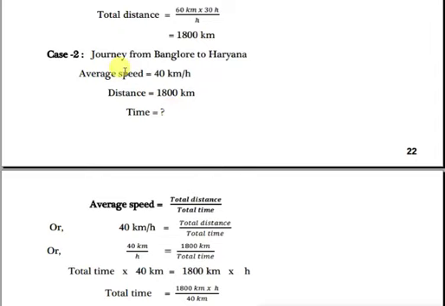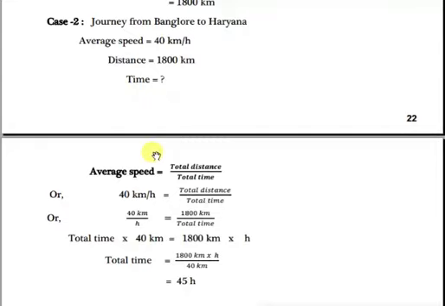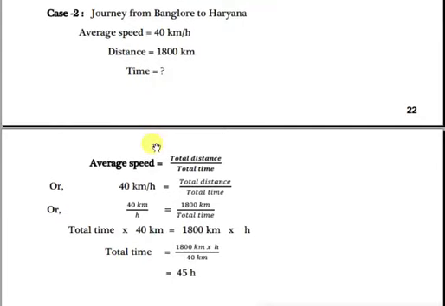In first case time is given. First case from Haryana to Bangalore time is given. See here, 30 hours. But from Bangalore to Haryana time is not given. We will try to get in second case. If time we will get in second case, then we will apply the formula average velocity and we can get the answer. Okay, in second case, let us see in second case.